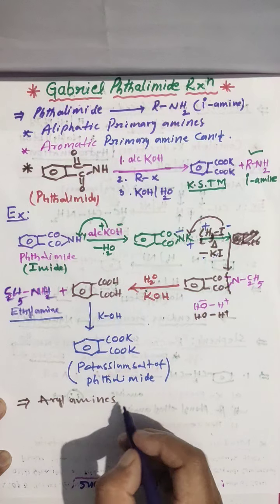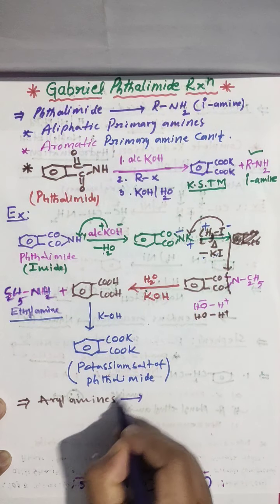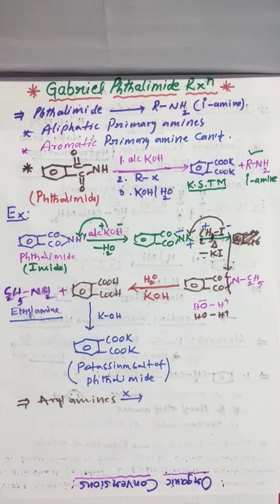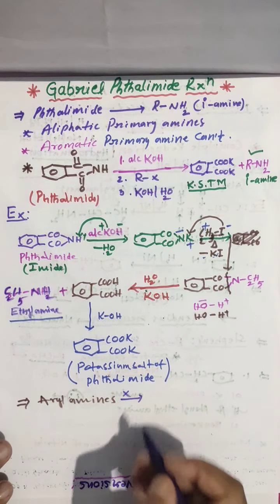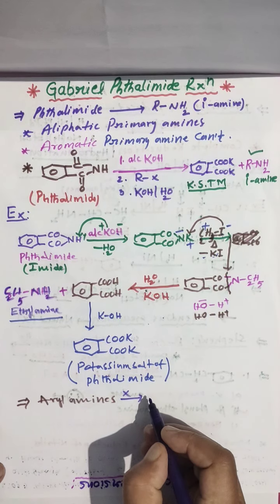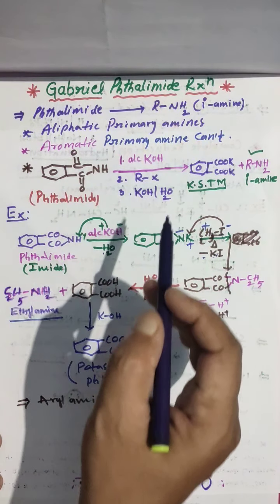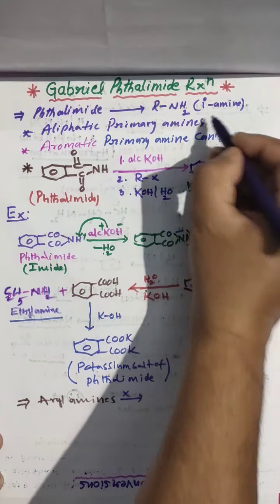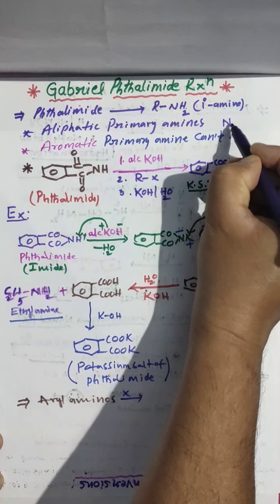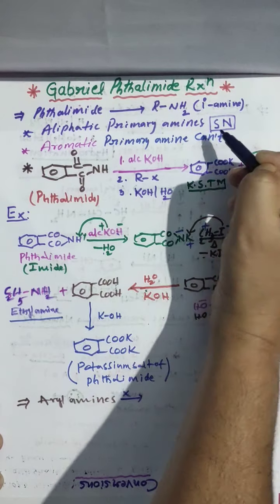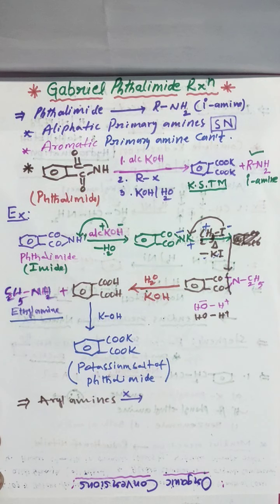Why we are unable to prepare primary aromatic amines means you learn in nucleophilic substitution reaction. So remember, the Gabriel phthalimide reaction is a nucleophilic substitution reaction. Very important.